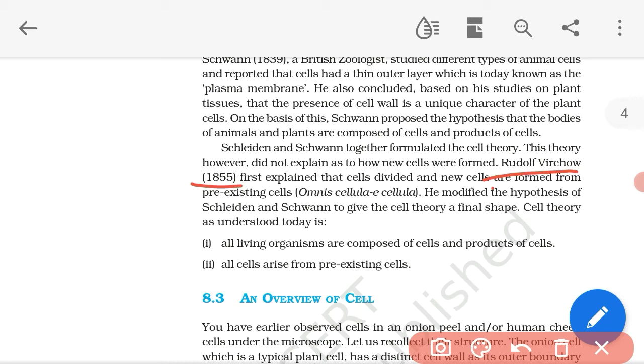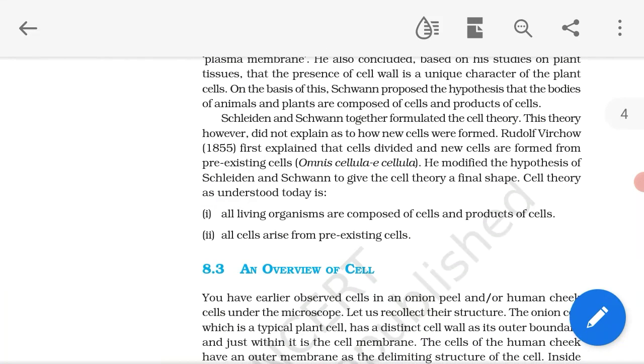It means today's cell is produced from pre-existing cells. So it is called omnis cellula e cellula. And he modified the hypothesis of Schleiden and Schwann and gave the final cell theory.